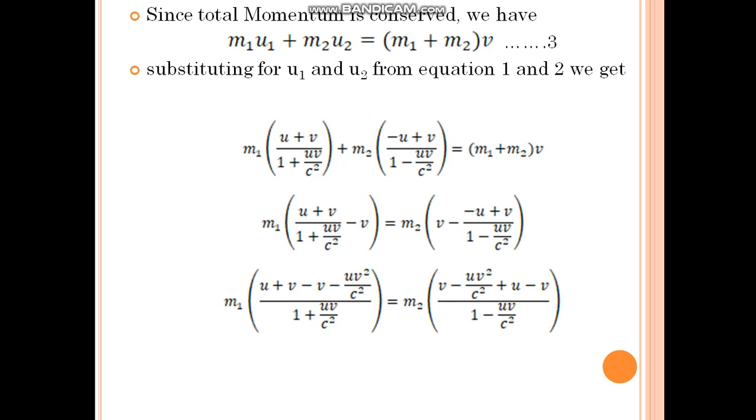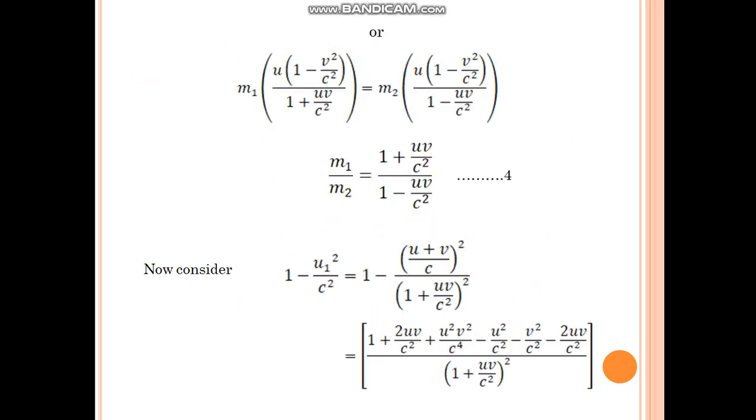After simplification, taking the LCM, we get m1 into u plus v minus uv square divided by c square, total divided by 1 plus uv by c square, is equal to m2 into v minus uv square by c square plus u minus v divided by 1 minus uv by c square.